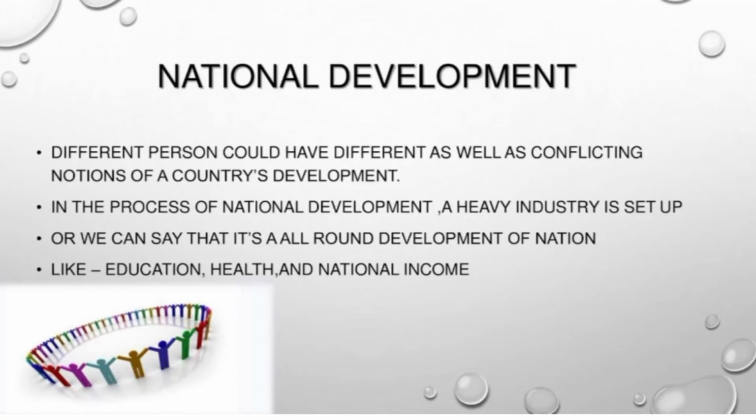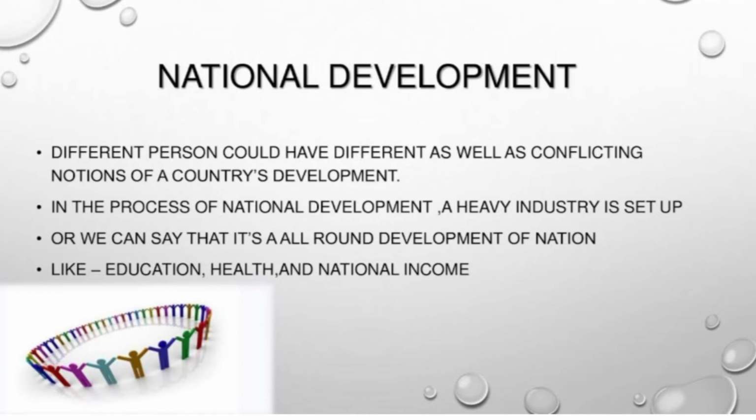What is national development? A nation's or a country's development can be defined differently, as different persons could have different as well as conflicting notions of a nation's development. Some may think development of the army, strengthening the nation, is called national development.